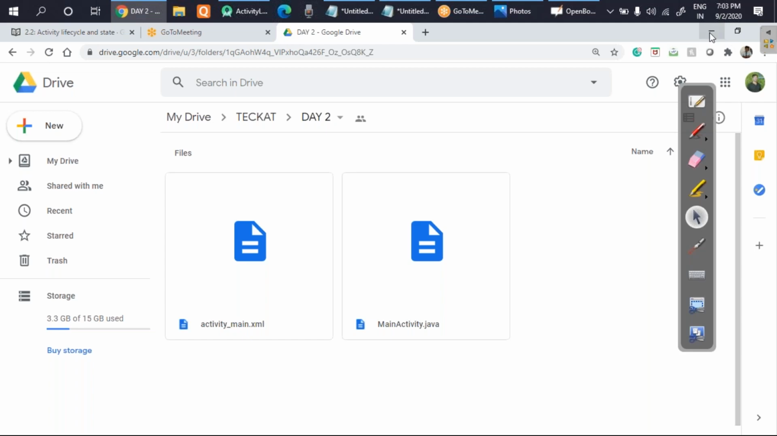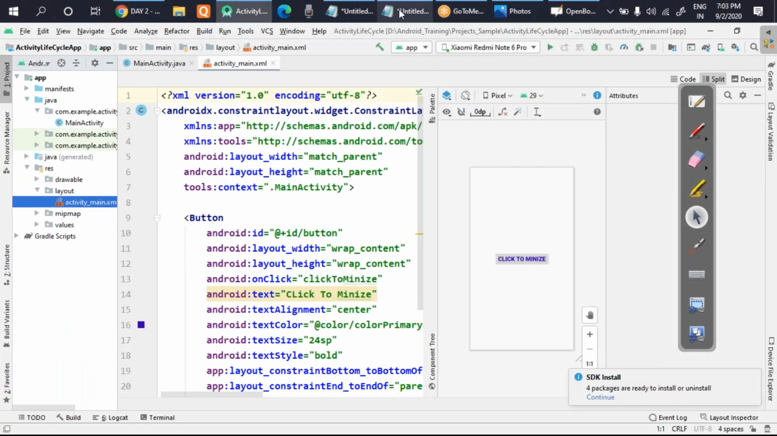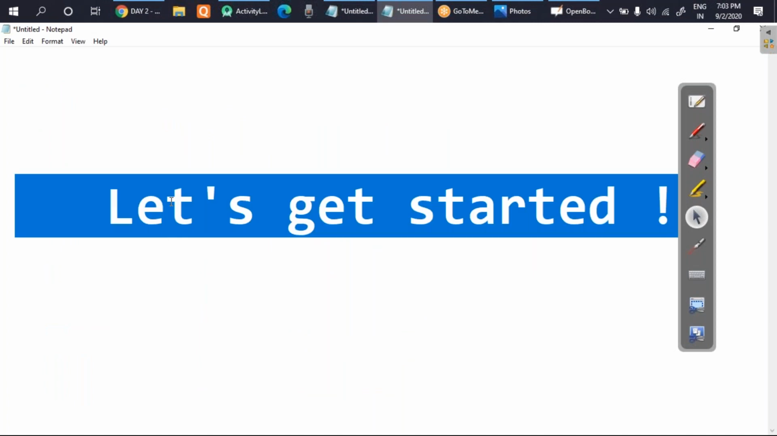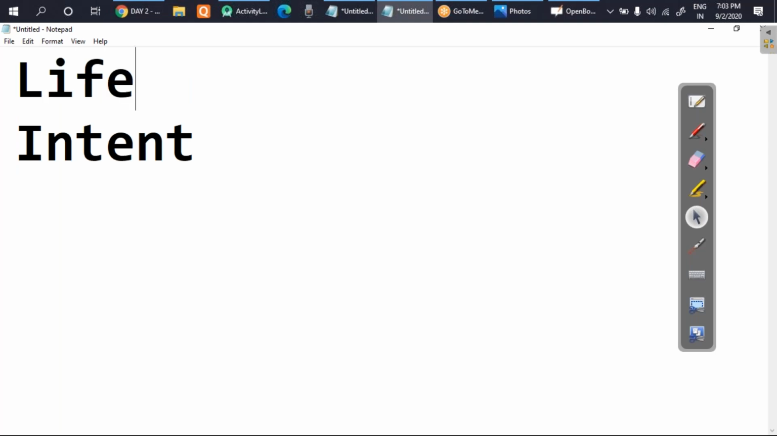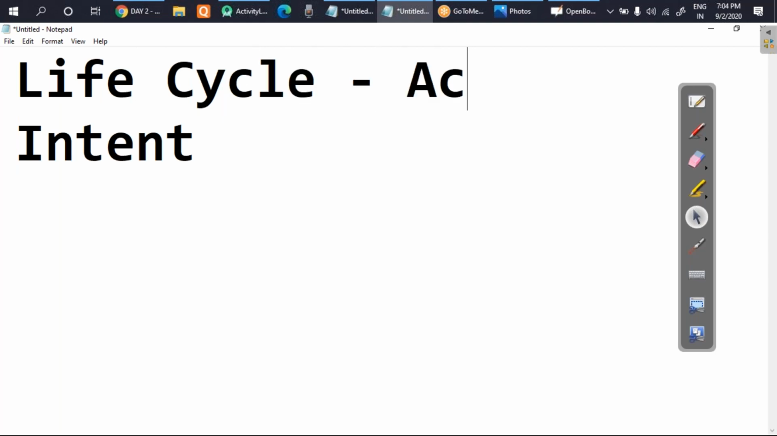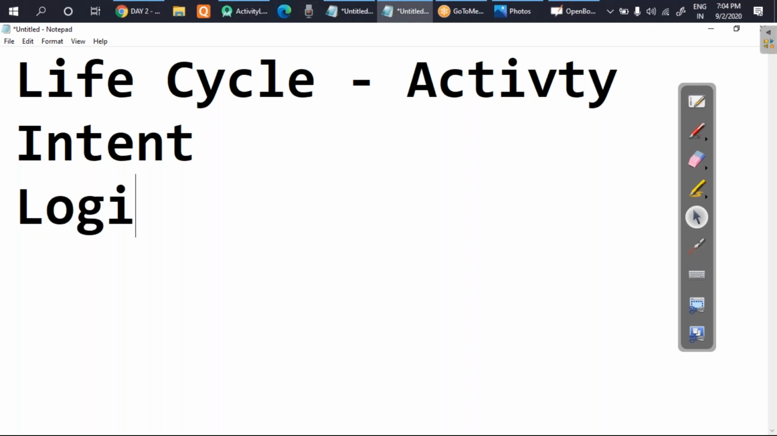Now in today's class, I'm going to move forward with some very interesting topics. Today's agenda is two things. One is we will understand what is intent, and before this, we will understand a very important thing, that is the life cycle of activity. So we'll understand the life cycle of activity, we will see what intent is, and we will develop an app, and that is your login app.